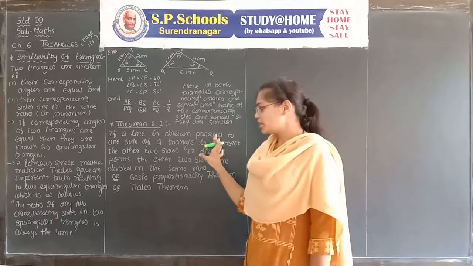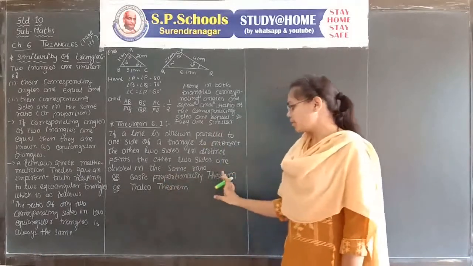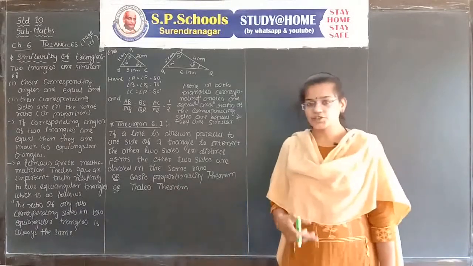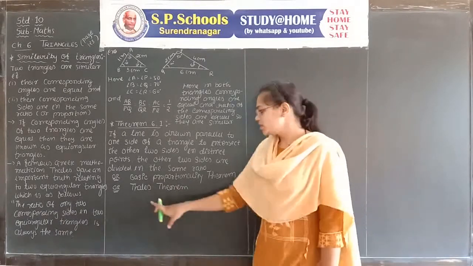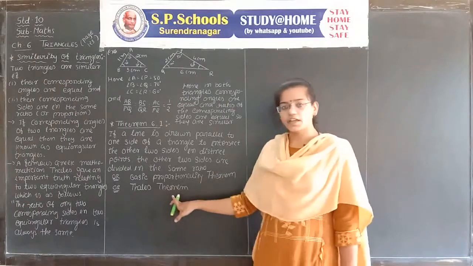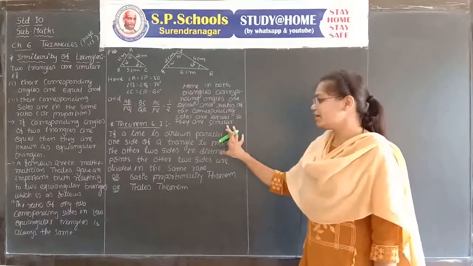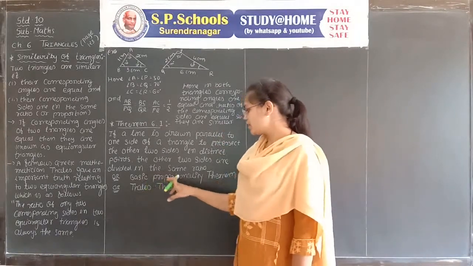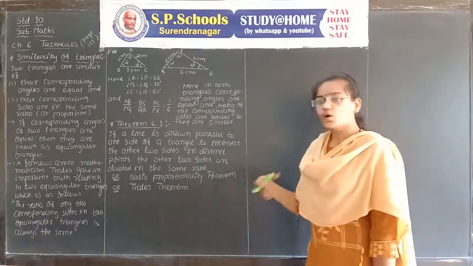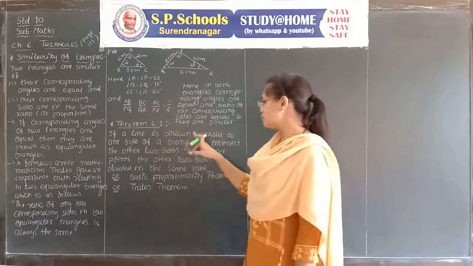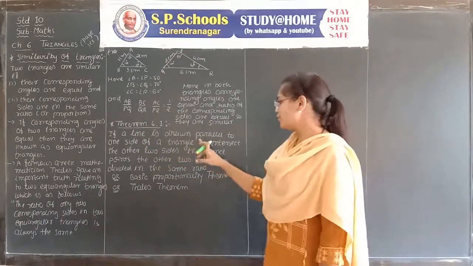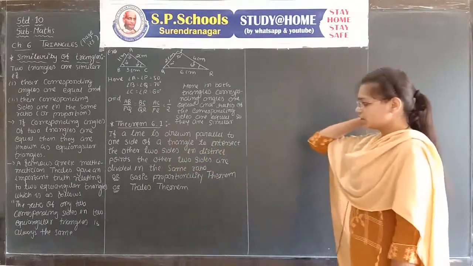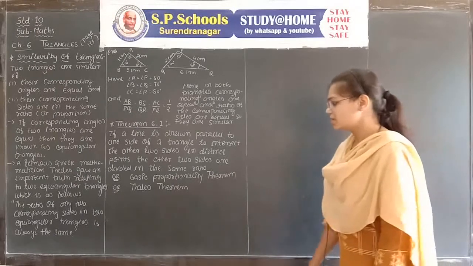This Theorem 6.1 is also called the basic proportionality theorem or Thales theorem. In the examination, the question is like this: state and prove Thales theorem. Then you have to write the statement given in our textbook, or state and prove the basic proportionality theorem.